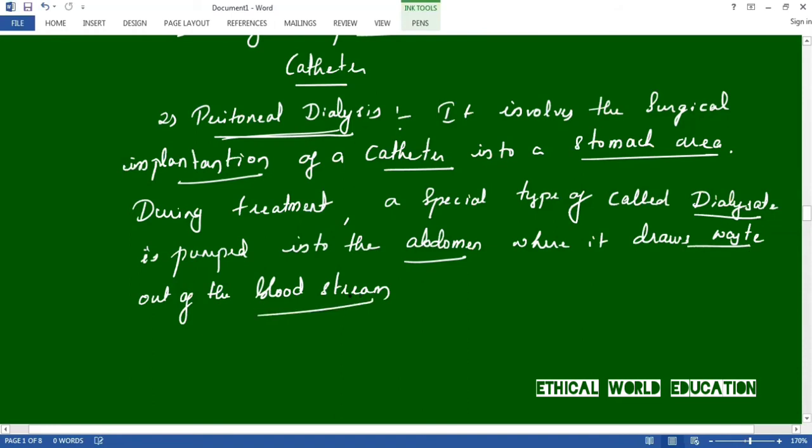It basically takes out the waste from the bloodstream. This is called peritoneal dialysis. Once again, it involves a surgical implantation of a catheter into the stomach area. During treatment, dialysate is pumped into the abdomen where it draws out waste from the bloodstream. This is peritoneal dialysis.